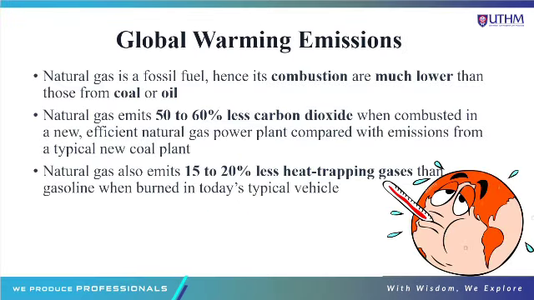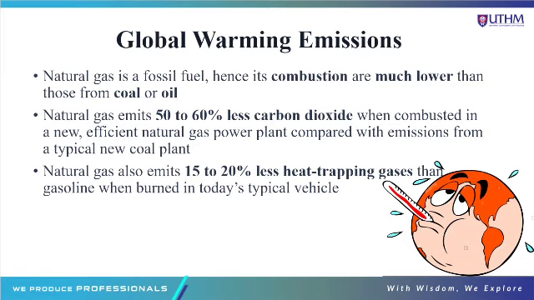Next, we go on to global warming emissions. We know that natural gas is a fossil fuel. However, its combustion emissions are much lower than those from coal or oil. Natural gas only emits 50 to 60% less carbon dioxide when combusted in a new, efficient natural gas power plant compared with emissions from a typical new coal plant.